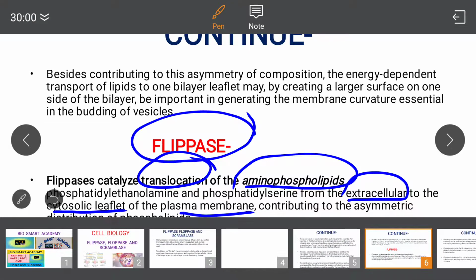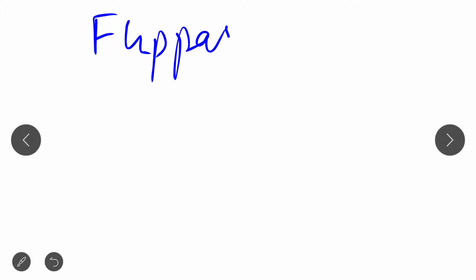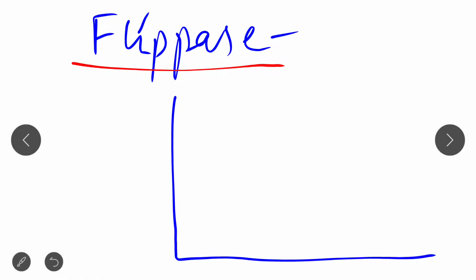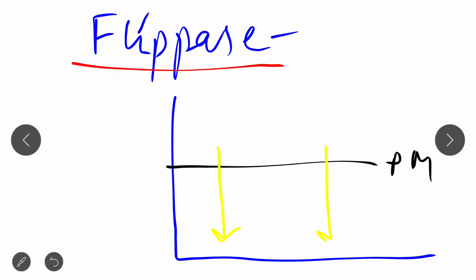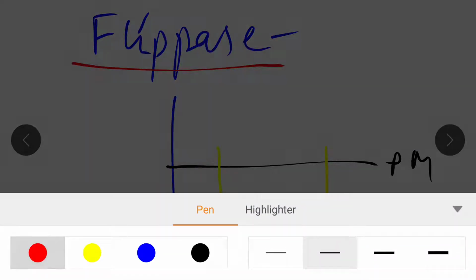So what does flippase do? Suppose this is a bilayer and this is a plasma membrane. In this case we look at flippase. Flippase basically helps in the movement of the amine containing phospholipid, or aminophospholipid,